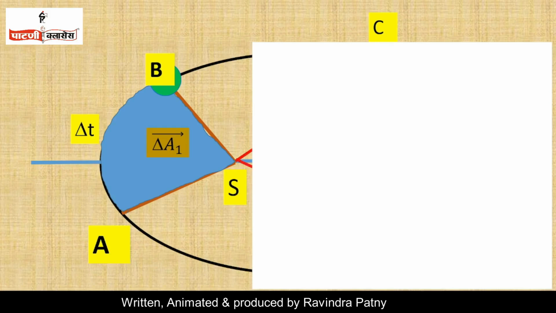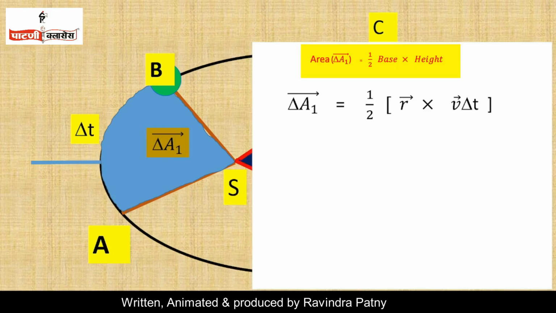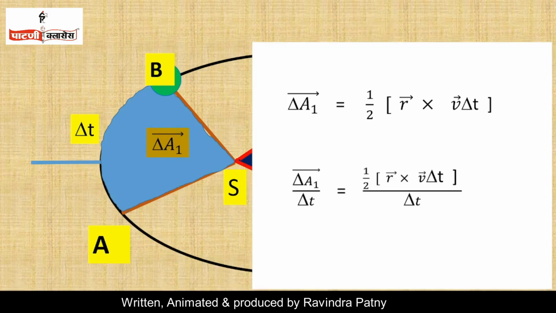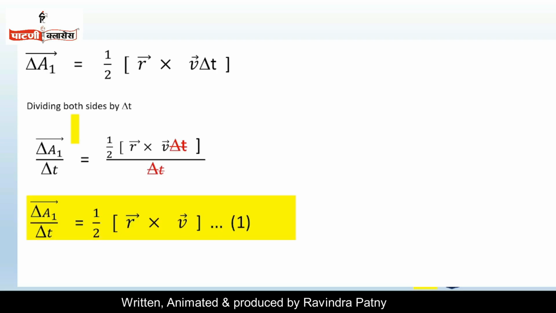Therefore, delta A1 equals half into vector r cross vector v delta t. Dividing both sides by delta t, delta t cancels in the numerator and denominator. Then we get delta A upon delta t equals half vector r cross vector v. Let us call it equation number 1.